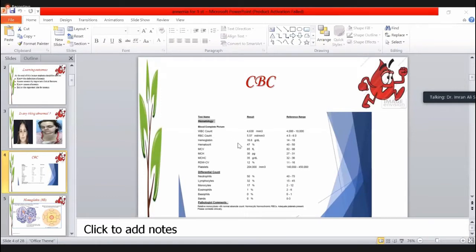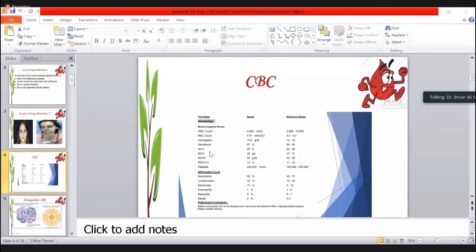It is different for male and female, for different ages of life, and different altitudes. For the woman, the hemoglobin concentration is 12.5 to 16, and for the male, it is 13.5 to 17.5. The WBC count normal is 4 to 11,000; more than 11,000 is known as the leukocytosis. Then the RBC count, the normal RBC count is always more than 5 in the male or the female.